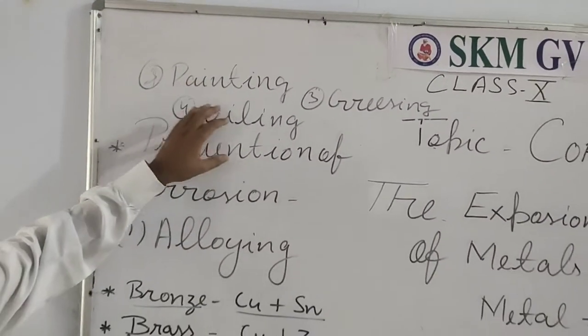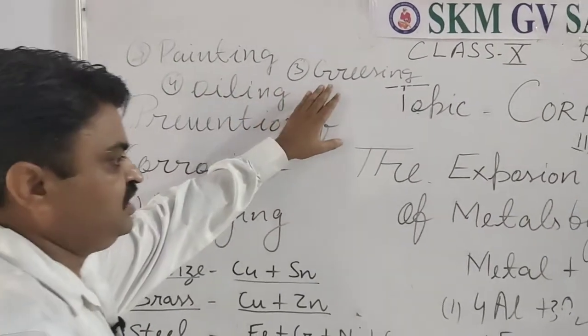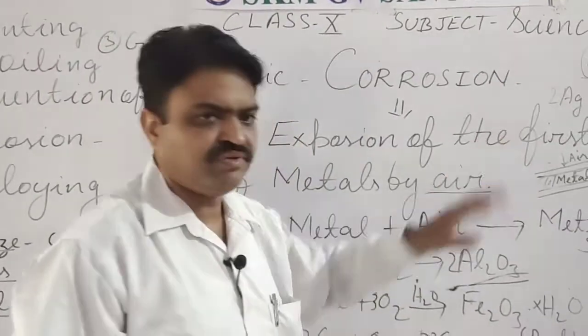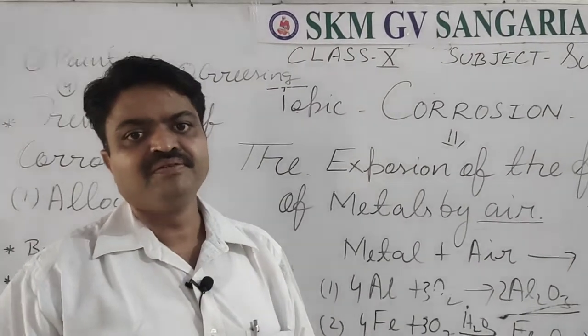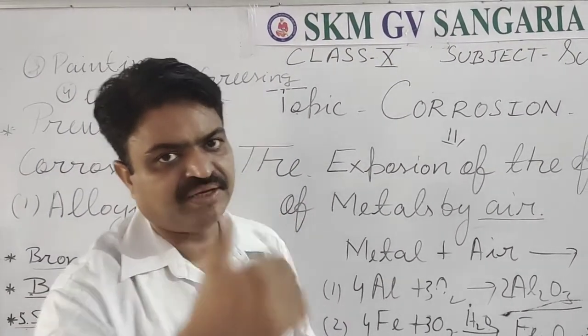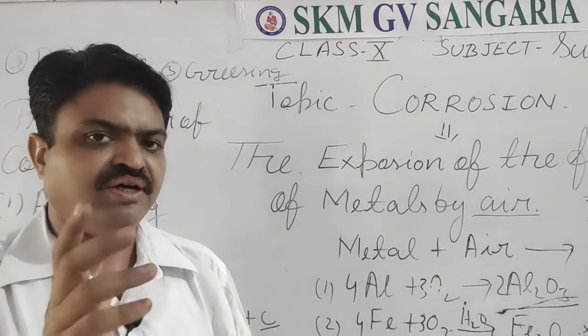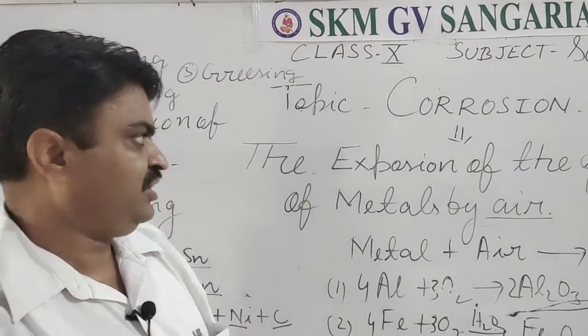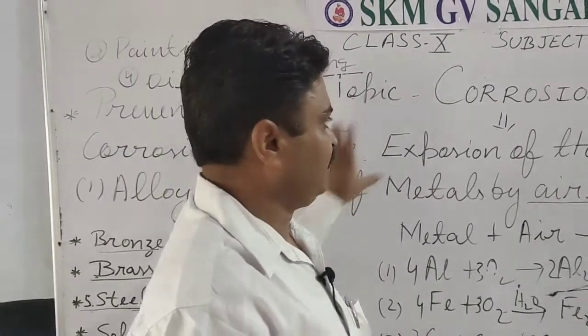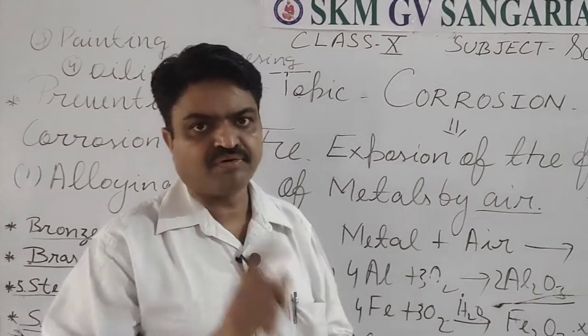Because with the help of painting, oiling or greasing, we can cover the first layer of the metals, so that air does not come in contact with the metal, and that metal is protected from corrosion. So this is about corrosion and the methods from which we can prevent corrosion, student.